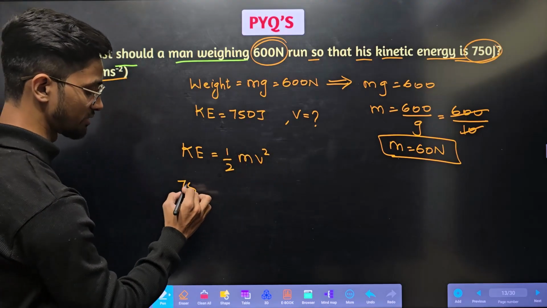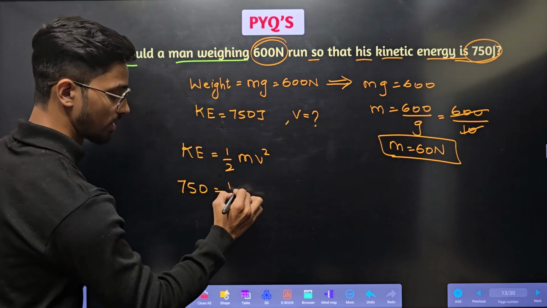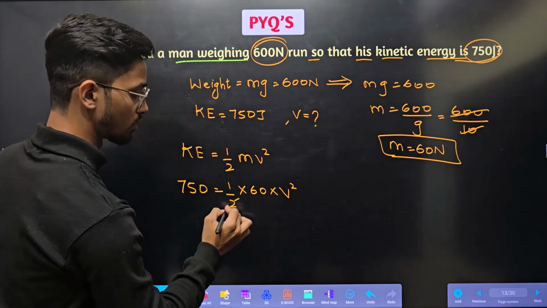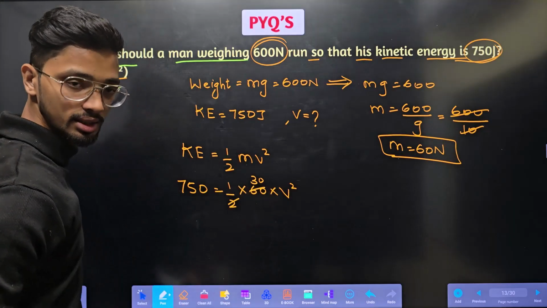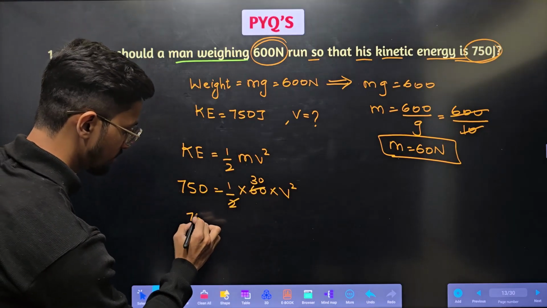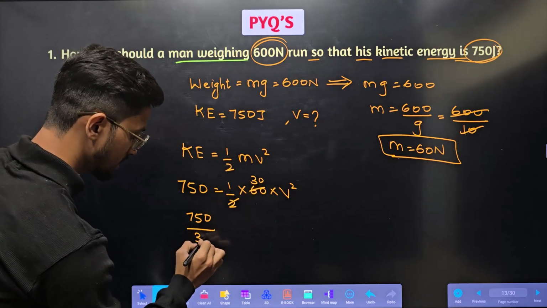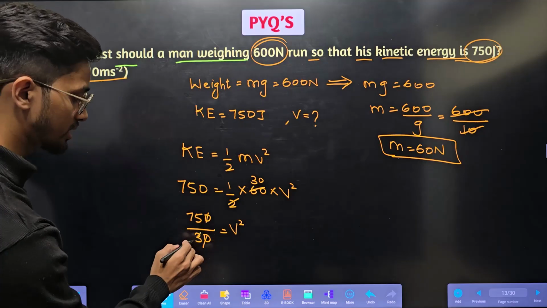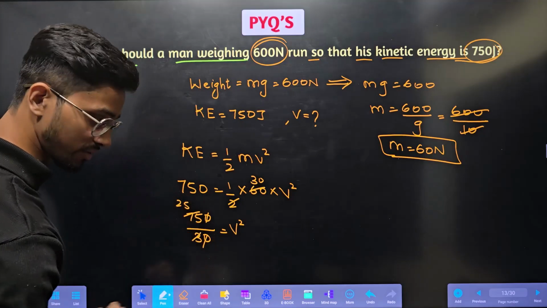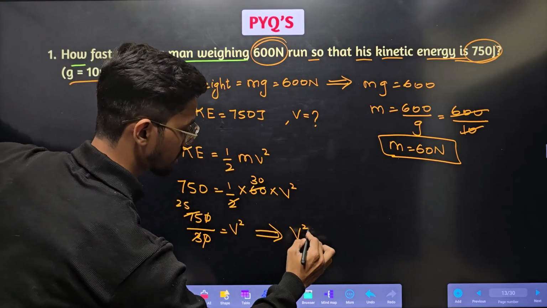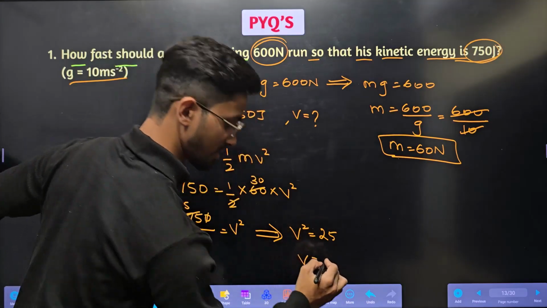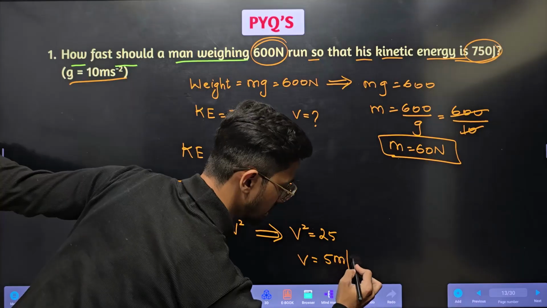So 750 is equal to half into 60 into v square. So 2 ones are 2, 2 30s are 60. So 750 divided by 30 is equal to v square. So 0 gets cancelled. 3 into 25 will be 75. So from here v square is equal to 25. So v will be equal to root of 25. That is 5 meter per second.